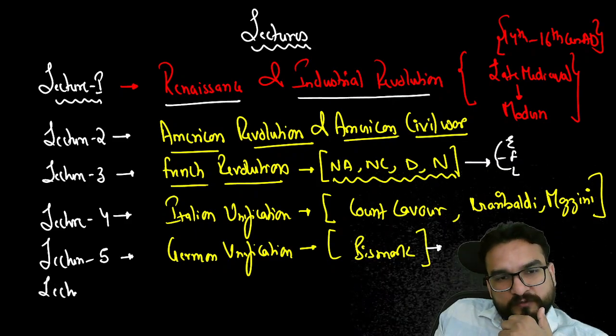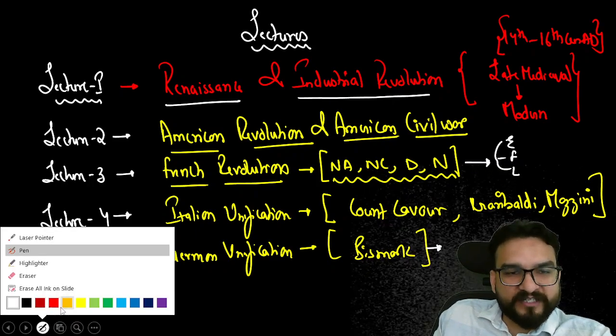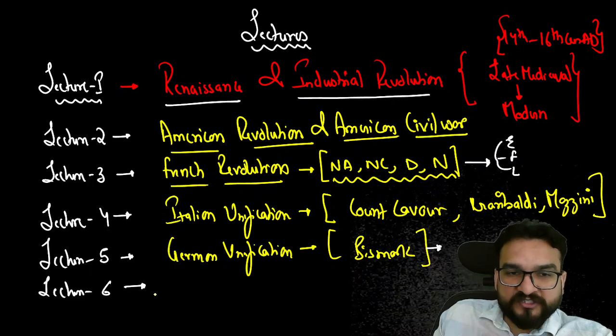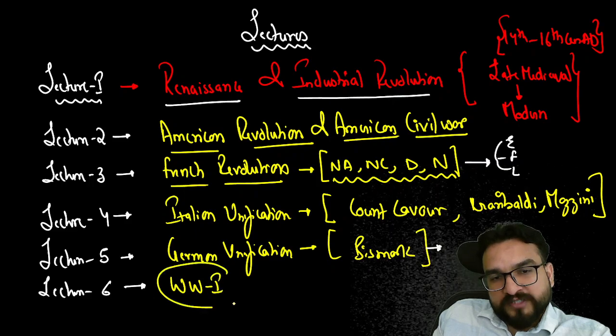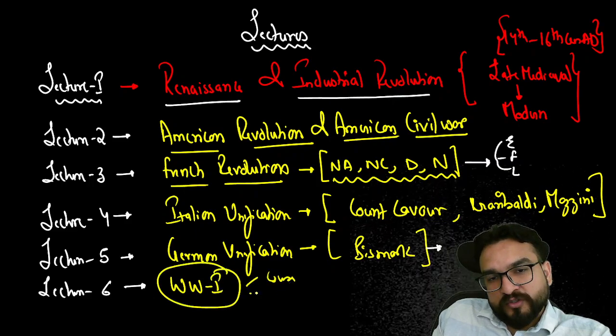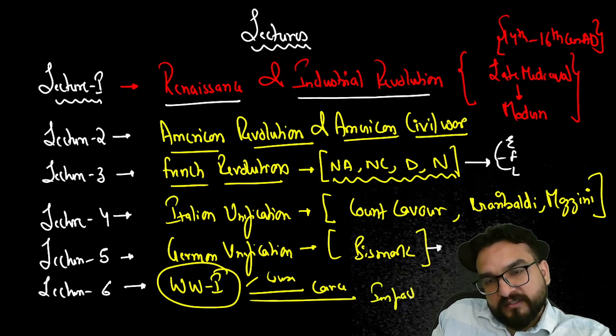Lecture number 6: you will now see the downfall of Europe starting, basically in Germany. Till Bismarck, Germany was reaching great heights. Now you will be understanding World War I: causes, course, impact. This we will be understanding.